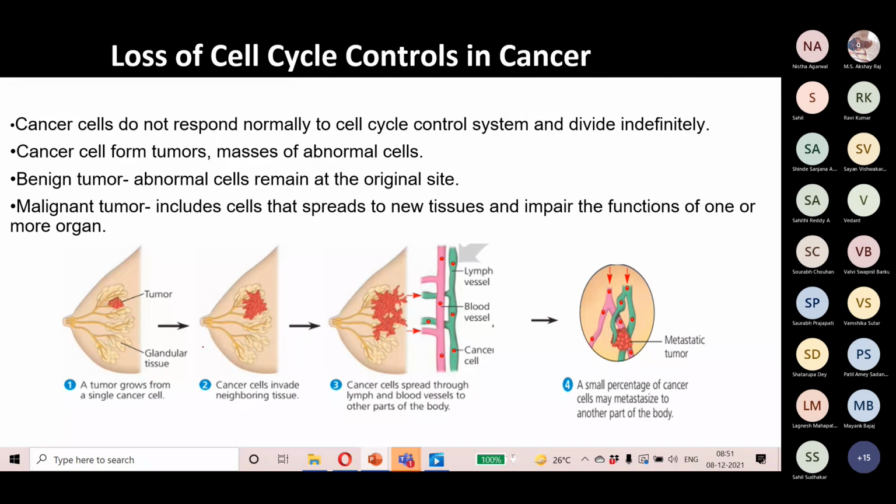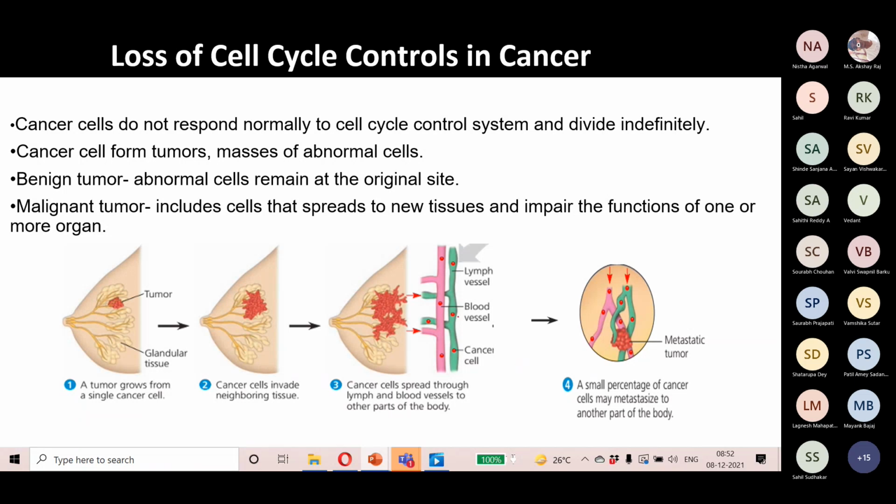So what happens when this cell divides infinitely? It forms a tumor. A tumor will grow from a single cancer cell, and these cancer cells invade the neighboring tissues. The cancer cells can also spread to other parts of the body through the lymph nodes and blood vessels. Once they move to other parts, these cells undergo metastasis. Metastasis is the process where cancer, when localized to a particular region, moves to another region as well, and it forms a niche where it can proliferate.